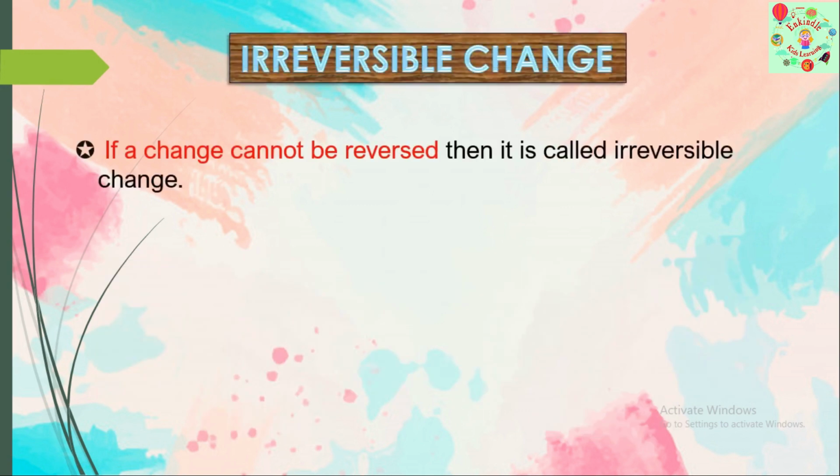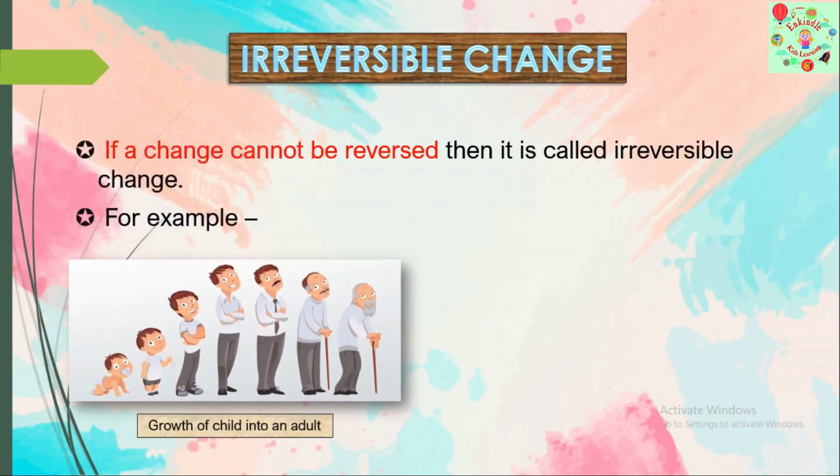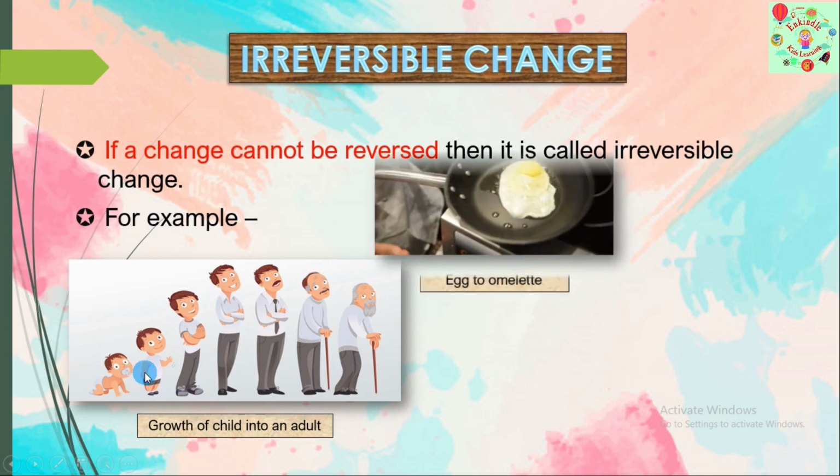What about the irreversible change? If a change cannot be reversed, then it is called irreversible change. Here I will not get back the old product. What is it? Growth of child into an adult. We all know growth of a child into an adult cannot be reversed. Hence it is an irreversible change.